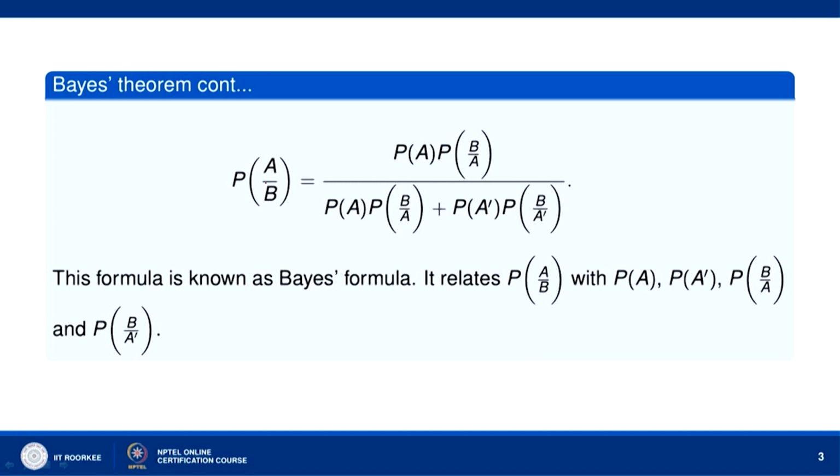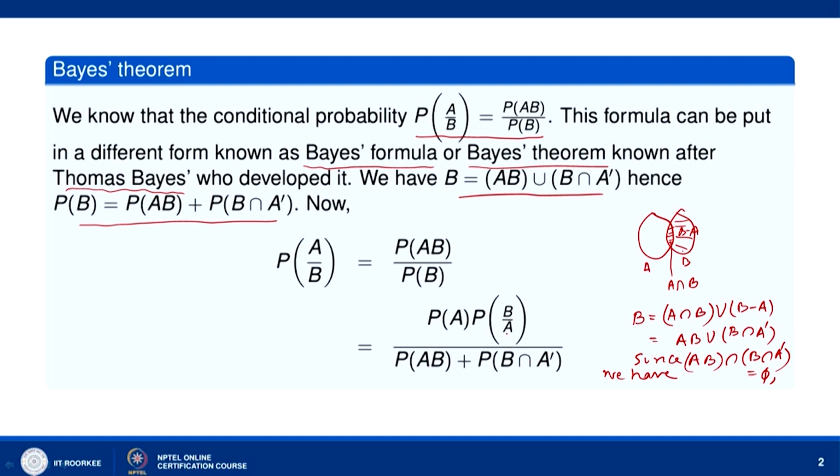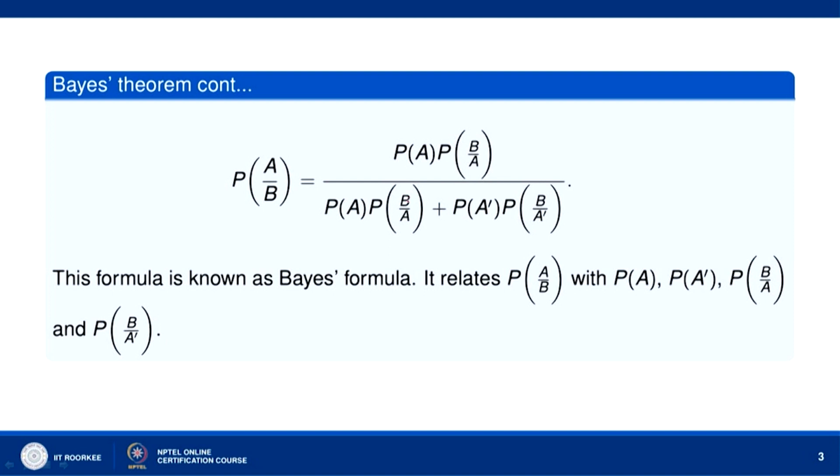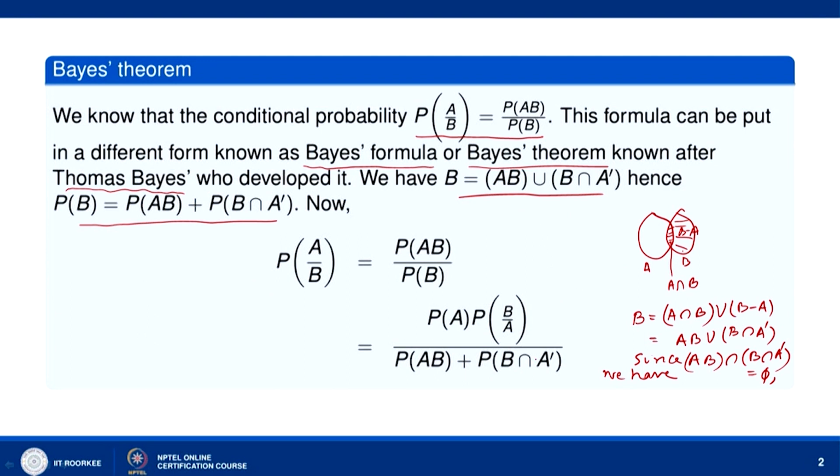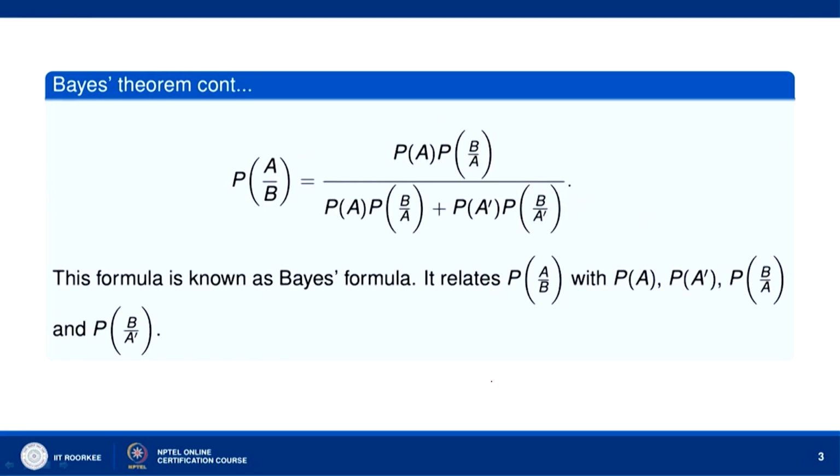Okay. Or we can put it as probability of A given B is equal to probability of A into probability of B given A, and then probability of AB is equal to probability of A into probability of B given A, and probability of B intersection A dash, again by multiplication theorem, can be written as probability of A dash into probability of B given A dash. Okay. This formula is known as Bayes formula. It relates the probability of A given B with the probability of A, probability of A dash, probability of B given A, and probability of B given A dash.